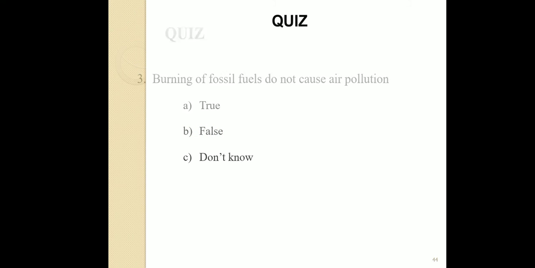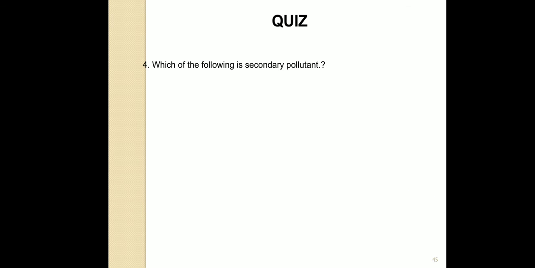Okay, next we go for the fourth question. Which of the following is a secondary pollutant? BHC, DDT are pesticides. Carbon dioxide is an air pollutant gas. PAN, peroxyacetyl nitrate.